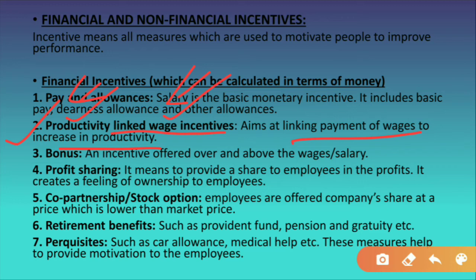For example, in chapter number 2, we studied the differential piece wage system. It means that the efficient worker who works very hard, fulfills their targets and is very productive will get high wages. उनको ज़्यादा wages दिए जाएंगे. And the non-efficient workers, who are not so good in working and are not increasing any productivity, will get low wages, or you can say low pay. That is why it is said that if the productivity is high, then the wages will be high. That is why productivity is linked with the wage.